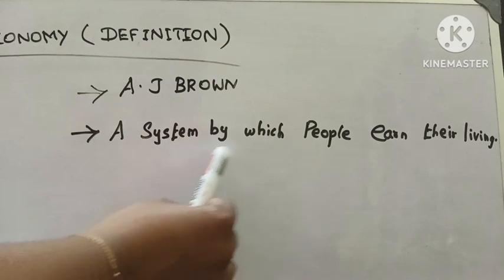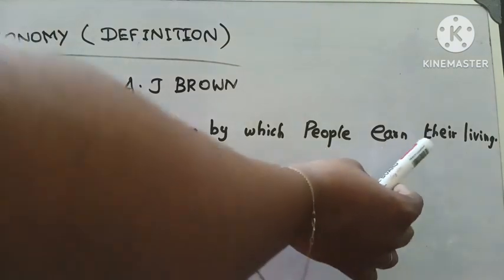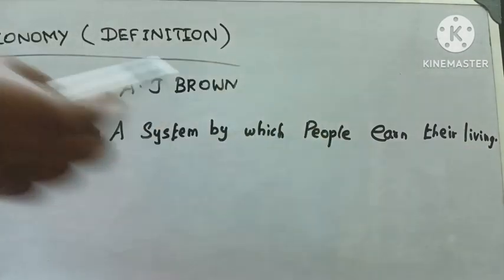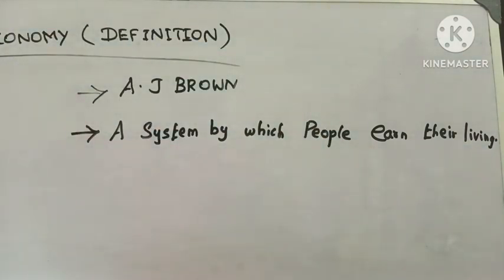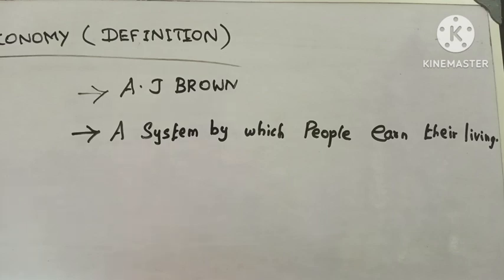That means the method used by the people to satisfy their needs and wants in their day-to-day life. So he defines economy as a system by which people earn their living. Okay.